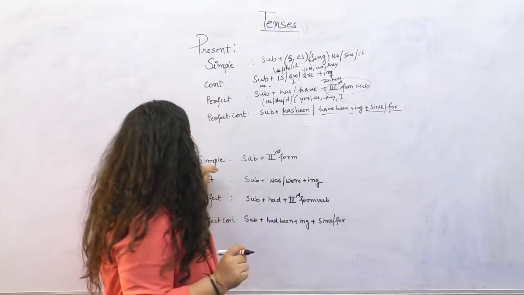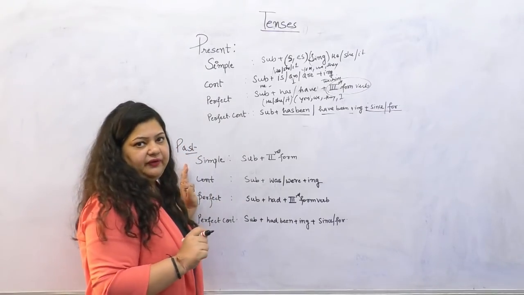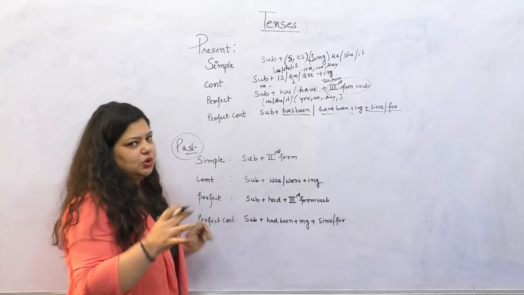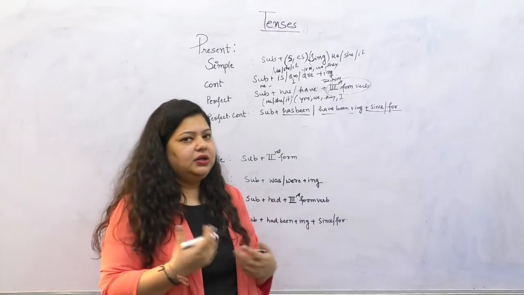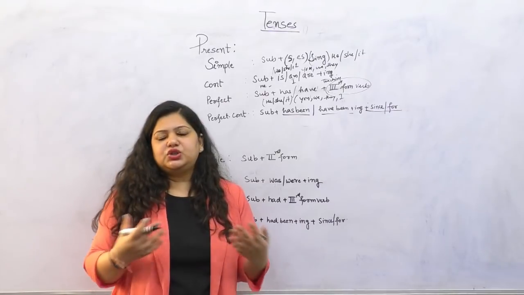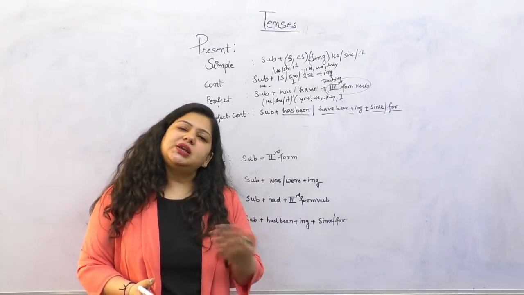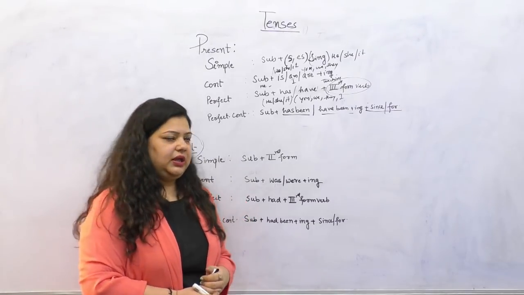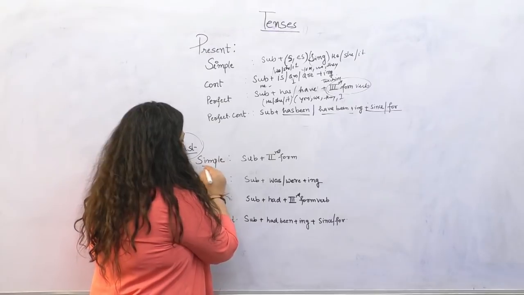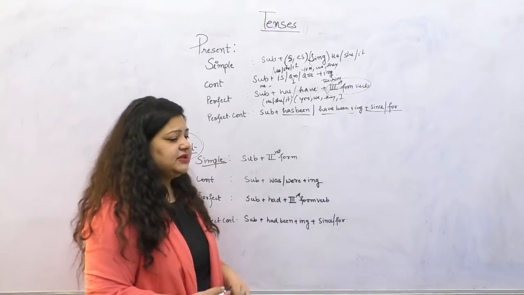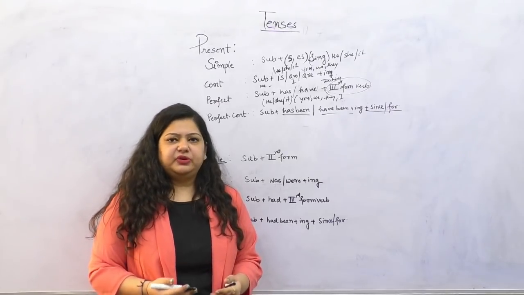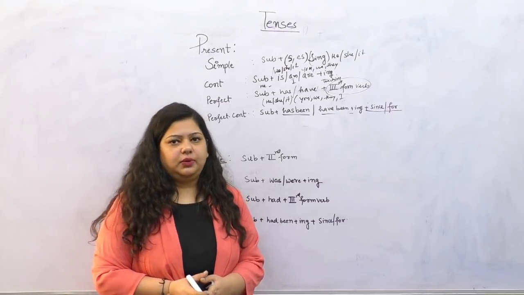Right? So the next tense that we'll be covering here is past tense. Past tense, like its name says, is something which has already happened, right? So it has no relevance to the present. Such kind of sentences are always constructed in past tense. So let's see first, like present tense, we also have four categories of past: past simple, past perfect, continuous, and perfect continuous.